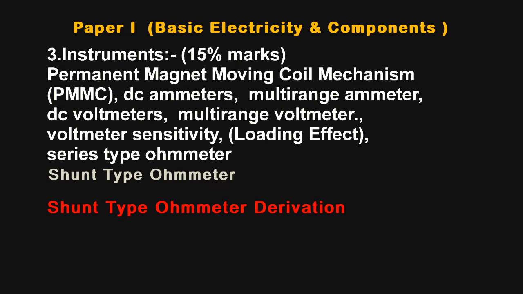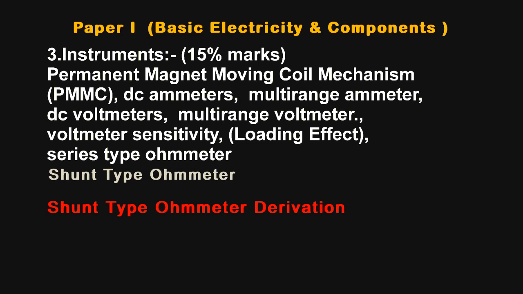Now the third chapter is instruments. Nearly 15% marks weightage is given to this chapter. In instruments we have to learn the permanent magnet moving coil mechanism and how this mechanism is converted into ammeters and voltmeters. Then how they are used for multi-range type. Then what is meant by voltmeter sensitivity or loading effect.